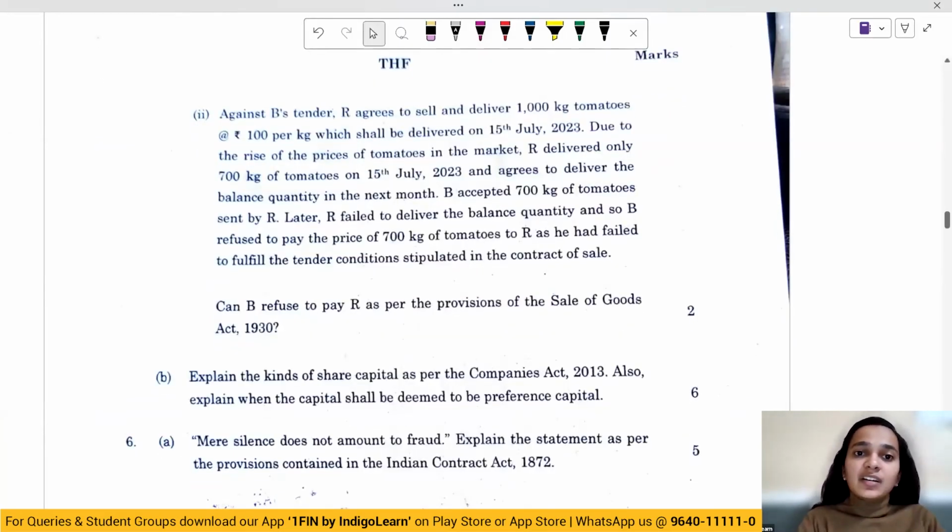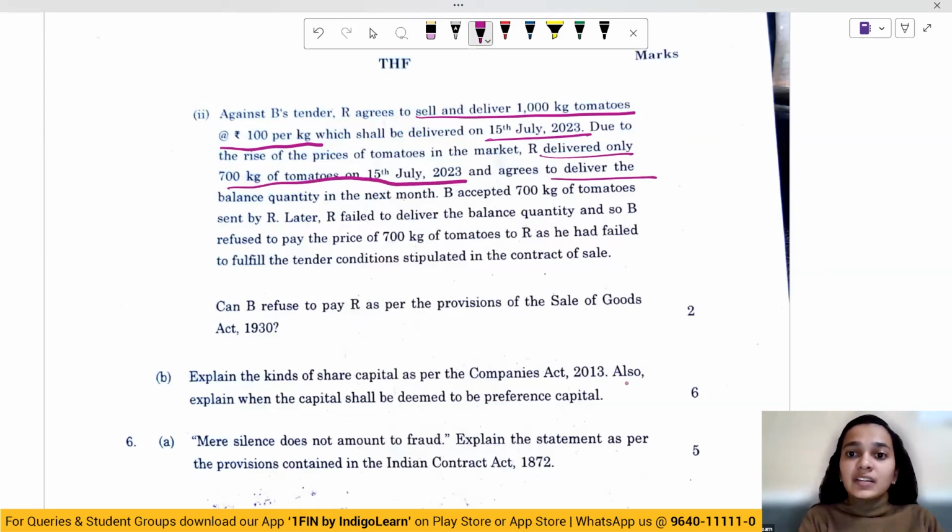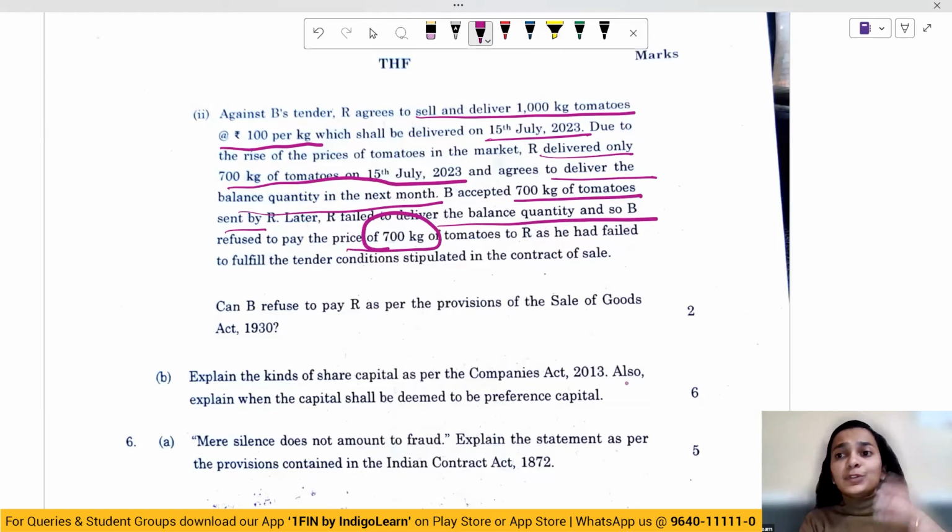Against B's tender, R agrees to sell and deliver 1,000 kgs of tomato at 100 per kg, which shall be delivered on 15 July 23. Due to the rise of prices of tomatoes in market, R delivered only 700 kgs on 15 July and agrees to deliver the balance quantity in next month. B accepted 700 kgs of tomato sent by R. Later, R failed to deliver the balance quantity and so B refused to pay the price of 700 kgs of tomato as he failed to fulfill the tender. Can B refuse to pay the price?